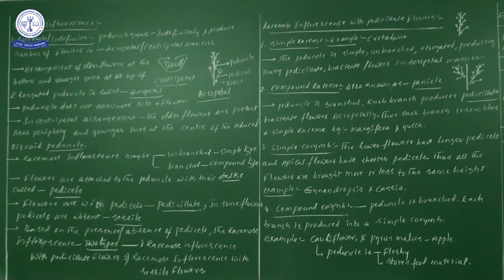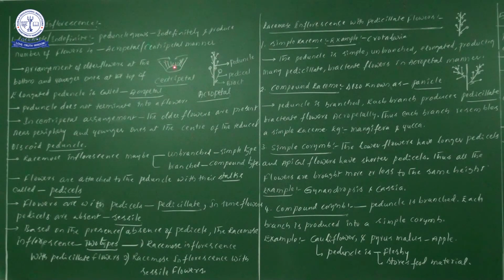Next, in a centripetal arrangement, the older flowers are present near the periphery and the younger ones at the center. That is enough. Now once you see that diagram, what is the information?